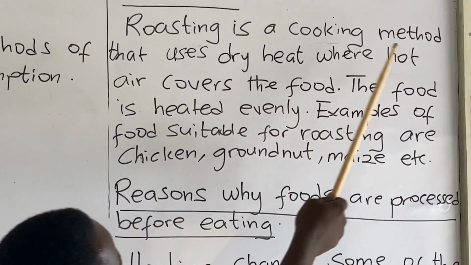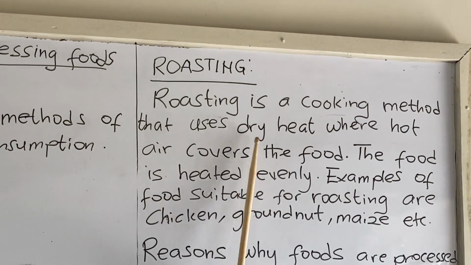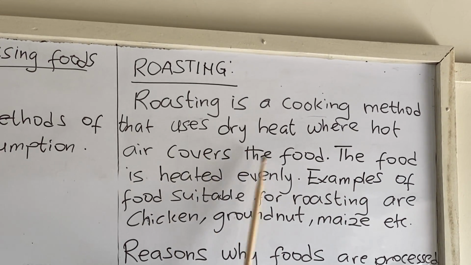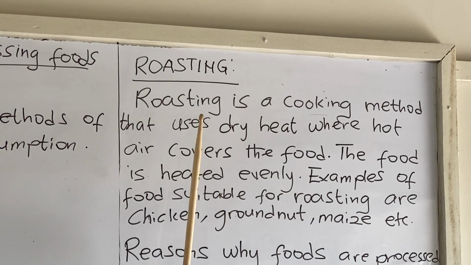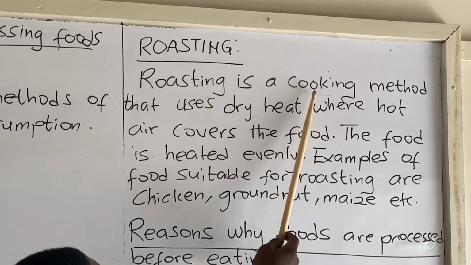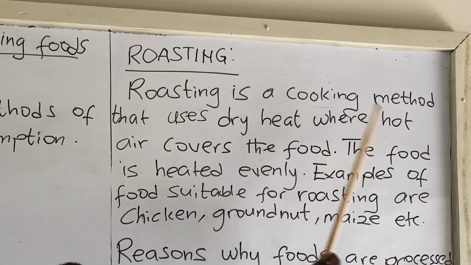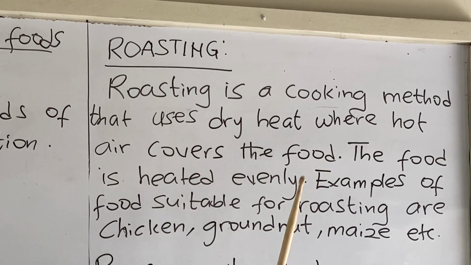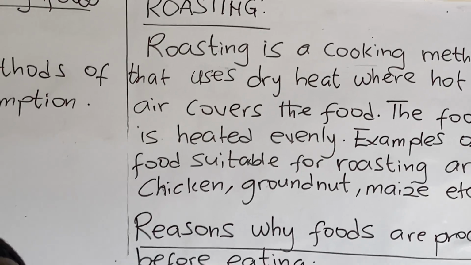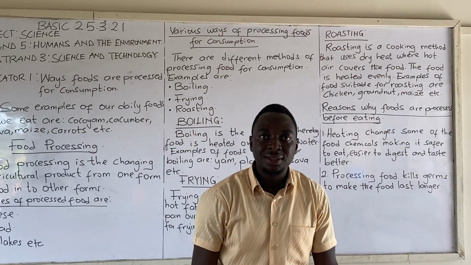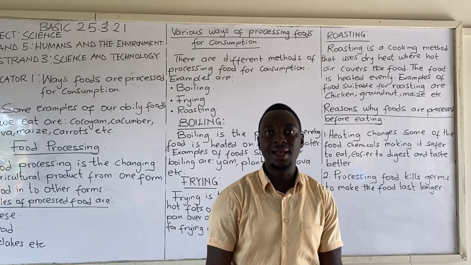Roasting is a cooking method that uses dry heat where hot air covers the food. Dry heat, meaning this type of food processing does not involve water.